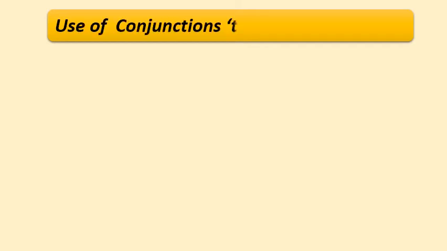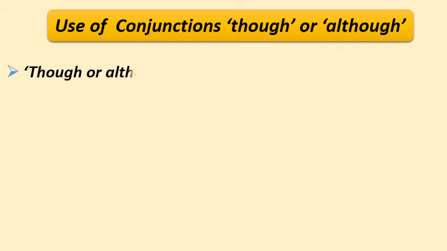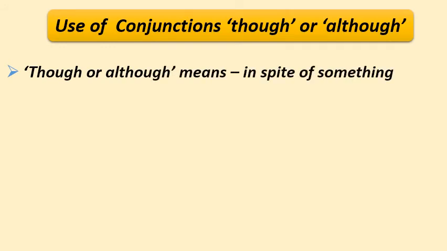Imagine that I have a sentence which is showing me some contrast. That means one part is going against something or is opposite to something expressed in another part of the sentence. I can use the words or conjunctions though or although in order to transform such sentences. Both have very similar meanings. They both mean in spite of something happening.